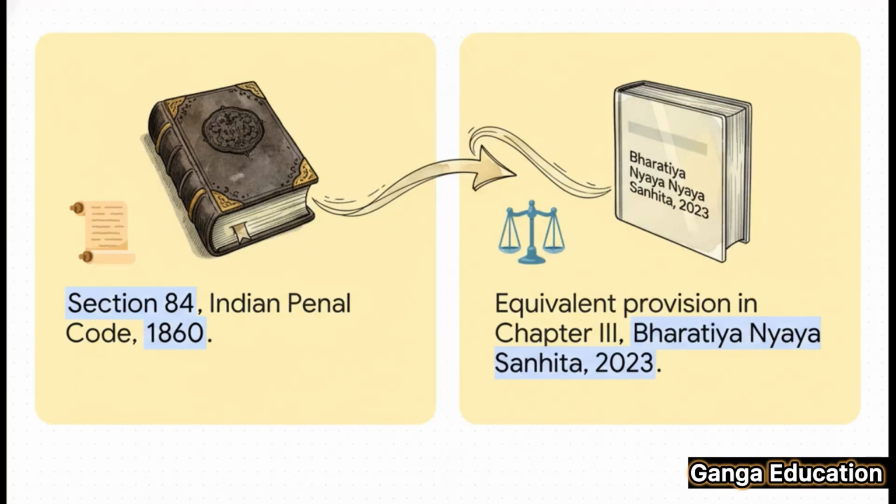Okay, and now for a very important update for your exams. This provision, which was previously Section 84 of the Indian Penal Code 1860, has been retained in the new law, the Bharatiya Nyaya Sanhita 2023. The core concept is exactly the same. You just need to know that you'll now find this provision in Chapter 3 of the BNS.